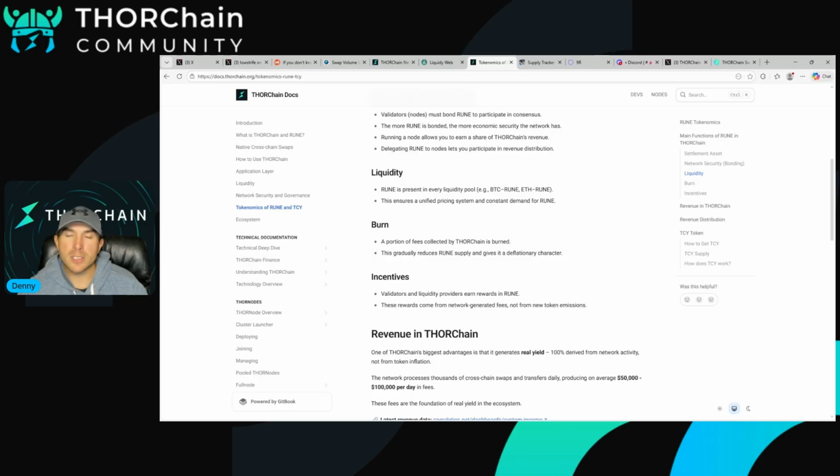Let's say someone wants to make a Bitcoin to Ethereum swap, right? You have your Bitcoin, it gets sent to THORChain, it goes to the Bitcoin Rune pool, that Bitcoin gets changed into Rune, that Rune goes to the Ethereum Rune pool, and that Rune gets changed to Ethereum. That Ethereum gets sent to the outbound that is correlated to you on your swap. That's a very simplified way to explain it. It actually happens all within one block, right? But that's how it works from a visualization point. You go Bitcoin, Rune, Rune, Ethereum, Ethereum, outbound.